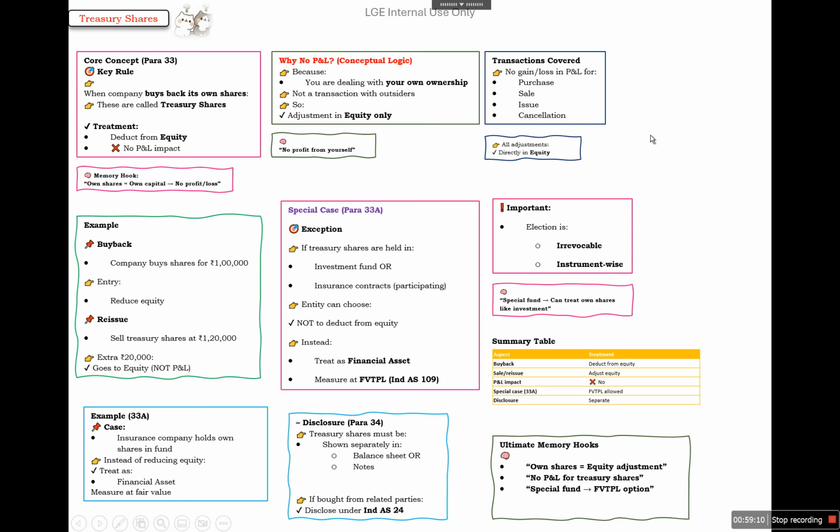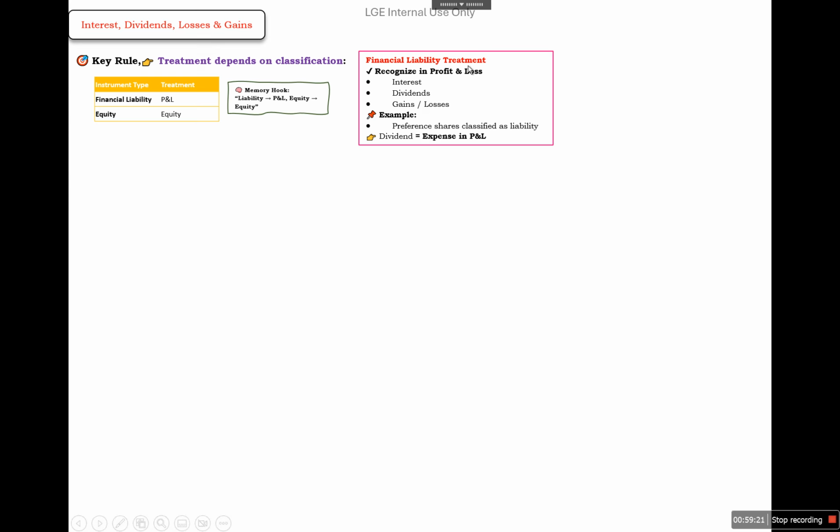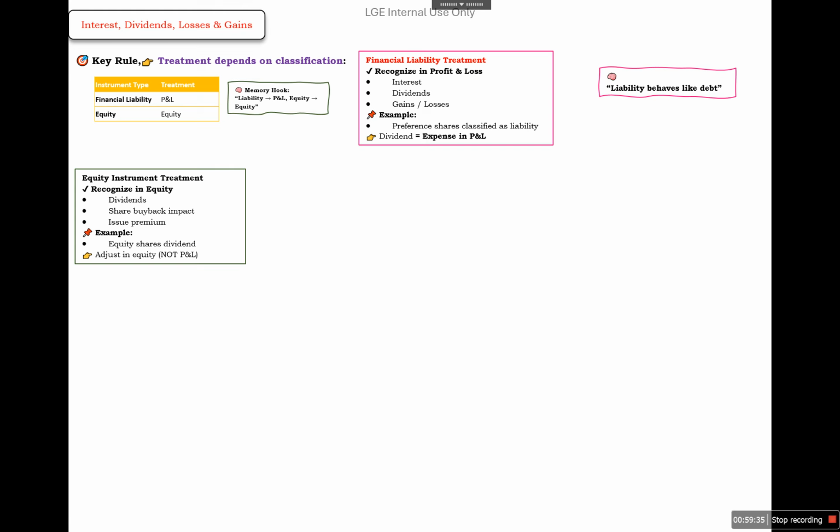Next is treatment of interest, dividends, losses and gains. Financial liabilities we will treat in P&L, and equity will be treated through equity. For financial liabilities, interest, dividend and gain or loss are recognized in P&L. For example, a preference share classified as a liability, we need to book the expense in profit and loss. So a liability behaves like debt. For equity instruments, we recognize dividends, share buyback impact and issue premium in equity. For example, an equity share dividend we need to adjust in equity, not in P&L. So equity is an owner's transaction.